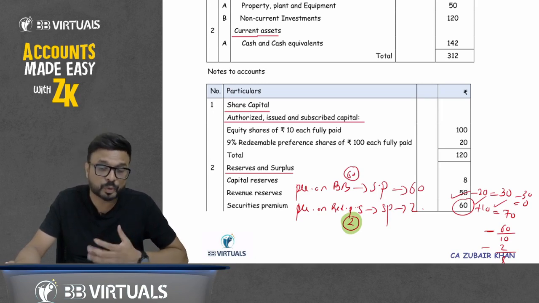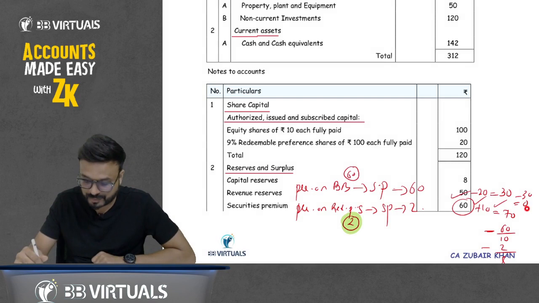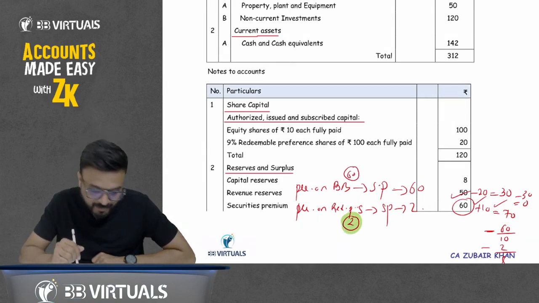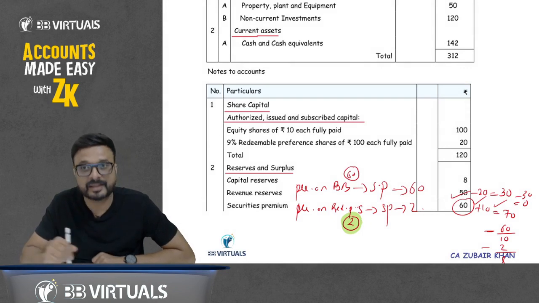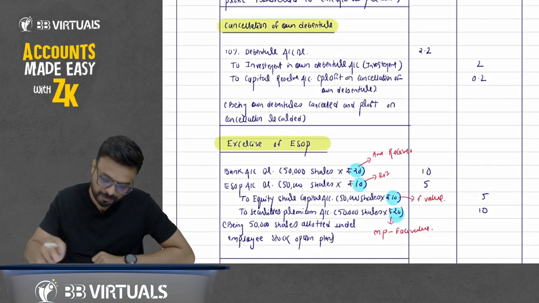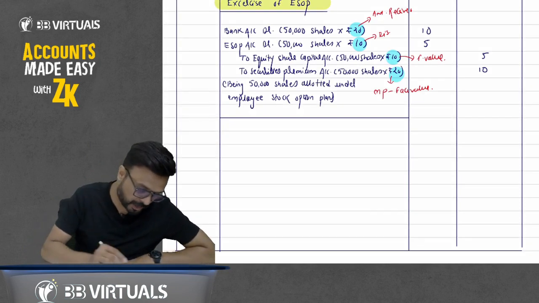Suppose in the question we have some balance in revenue reserve, then these rupees 2, that is the premium on redemption of preference share, I will not adjust against the securities premium account. I will adjust it against revenue reserve. Because we don't have any balance in revenue reserve, that's why I am writing off against securities premium account. So now we will pass the last entry.